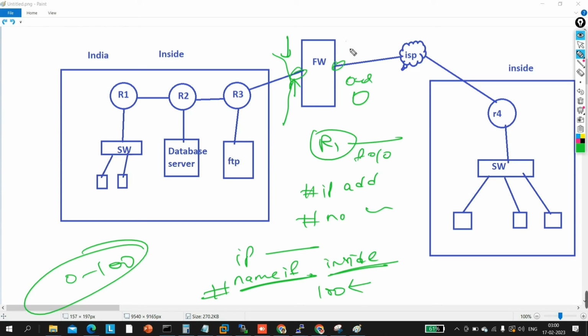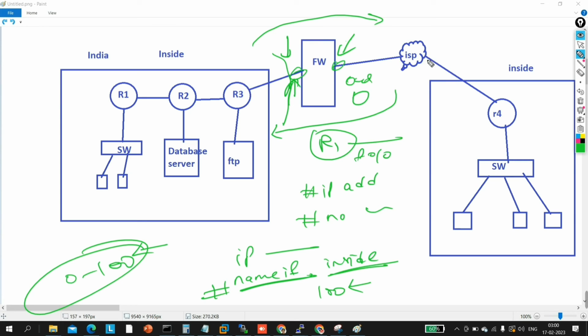That means this interface is not trusted, and this interface is trusted. How much trusted is this interface? 100% trusted, right? So by default, traffic is allowed from a trusted to an untrusted network. That means traffic can go from inside to outside, but traffic from an untrusted interface to a trusted interface is not allowed.